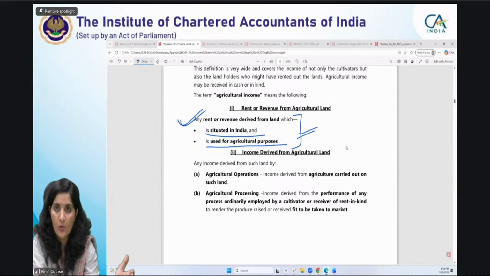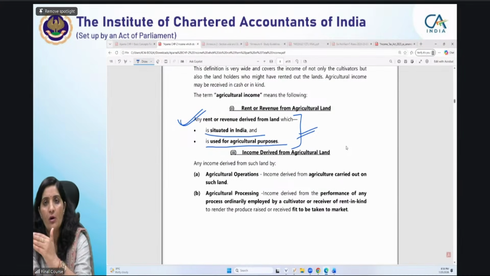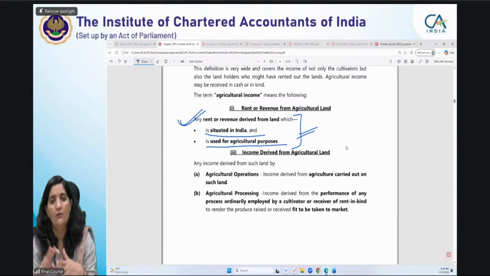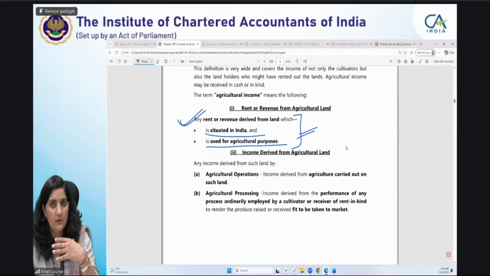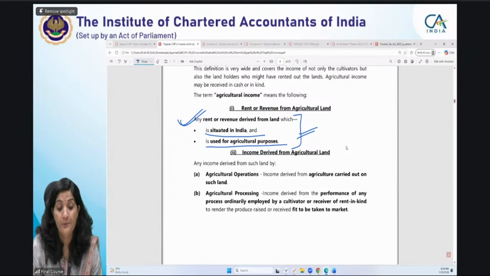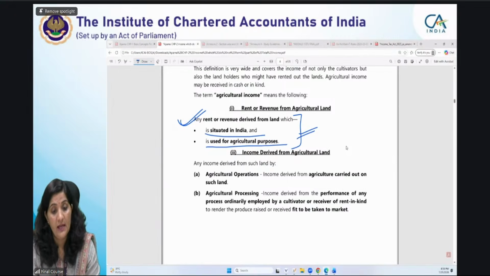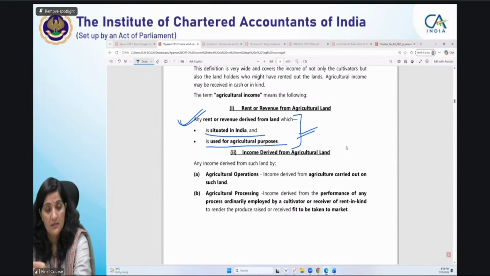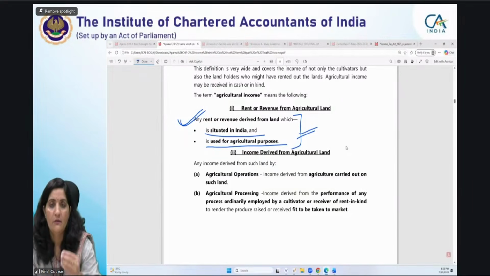So you have given the land for cultivating, and you are receiving the rent. Of course, you have given it to that person for agricultural purposes, the tenant, and you are the landlord. You have given that land to a tenant for cultivation and he is giving you rent. That land is situated in India and is used by the tenant cultivator for agricultural purposes. That is one category.